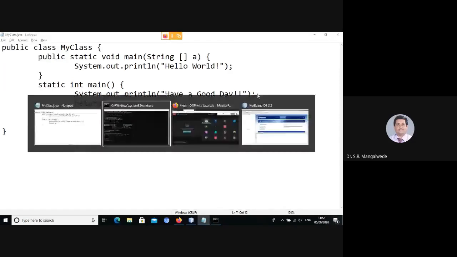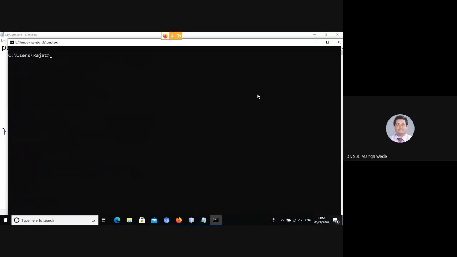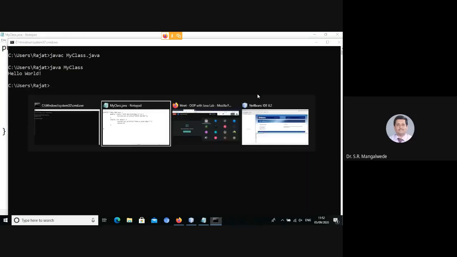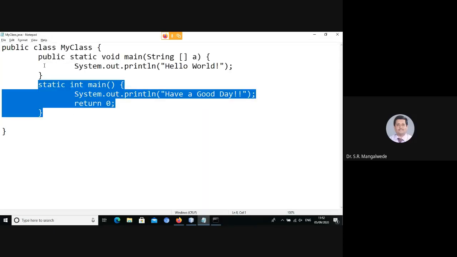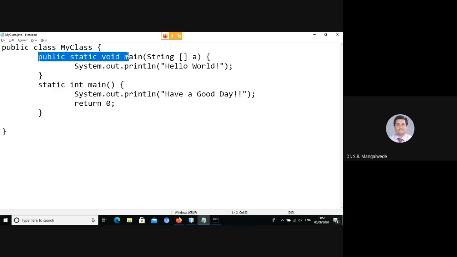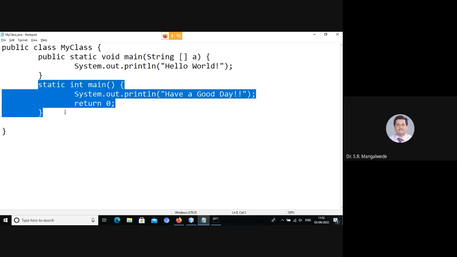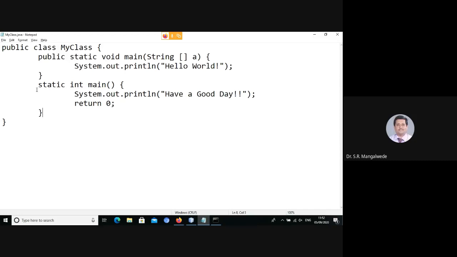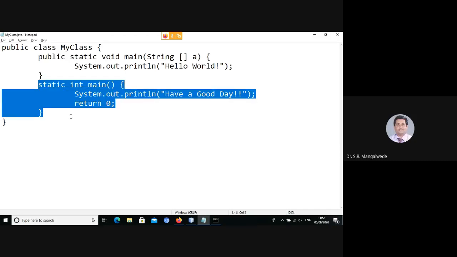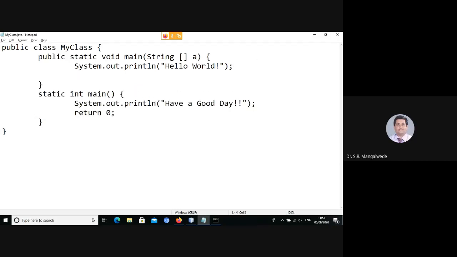Let me save it again and compile it. It gets compiled, and when I execute it, it prints hello world. It doesn't bother to look at this because it doesn't have the signature public static void. Now, what is the purpose of this method then? This is a normal member function, a normal method. And how do I invoke it? I have to invoke it as what?